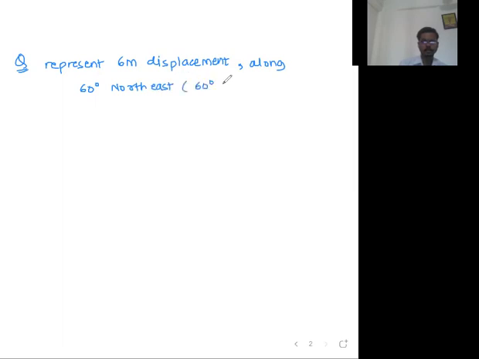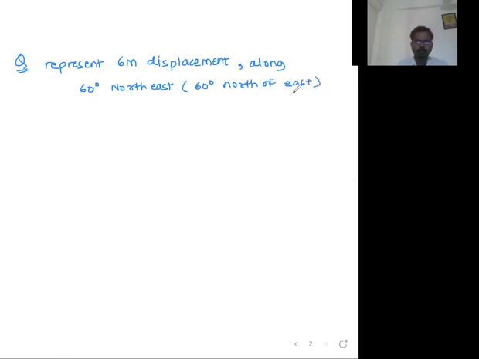Represent on graph 6 meter displacement along 60 degree northeast, which means 60 degree north of east.